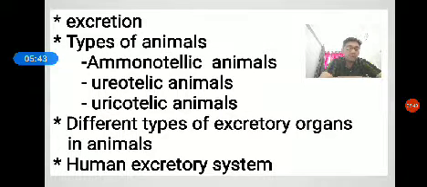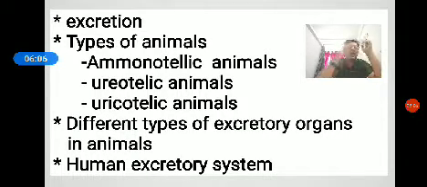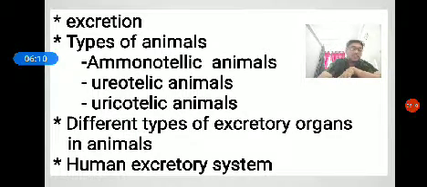Then in earthworms of annelids, we see nephridia as the excretory organs. In most of the insects, the Malpighian tubules are the excretory organs. Then antennal glands or green glands are special organs which act as excretory organs, especially in crustaceans like prawns.